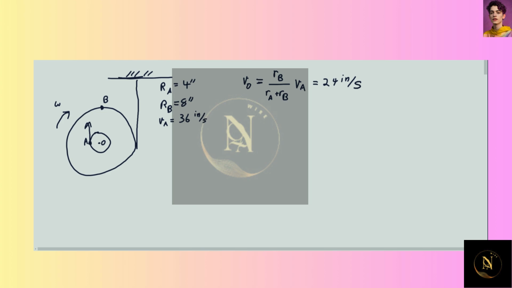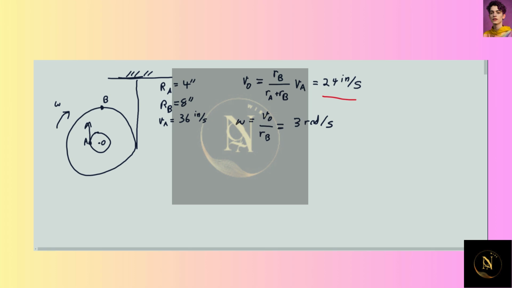Then we want to calculate the angular velocity of the larger pulley. The angular velocity of the larger pulley will just be the velocity of that center of rotation, or the center of the pulleys, divided by the radius of that larger pulley. So that's 24 inches per second divided by 8. In other words, that's 3 radians per second. So nice and simple so far.